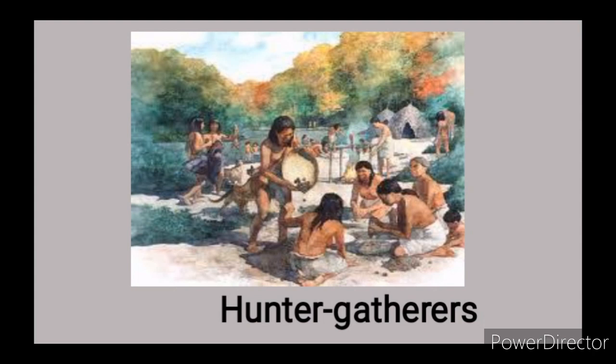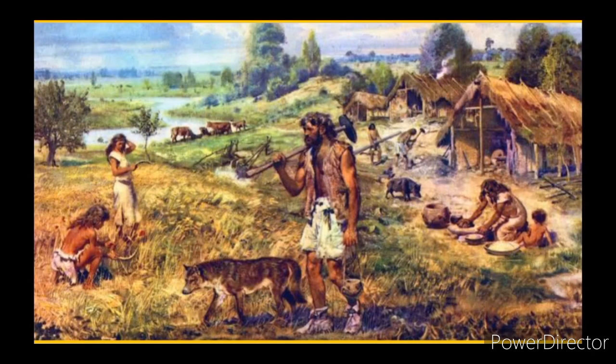During the Old Stone Age, man was known as a hunter-gatherer, and that is so because during this period, man was a hunter. He hunted for animals and he gathered leaves and fruits from his surroundings to survive. So man survived by hunting for animals and gathering leaves and fruits from his environment. He used those as his food.